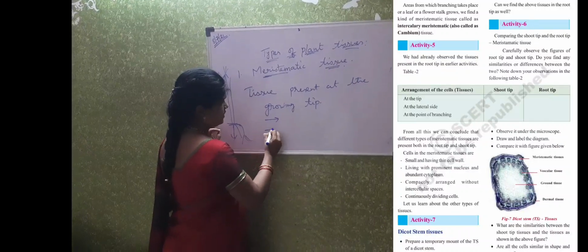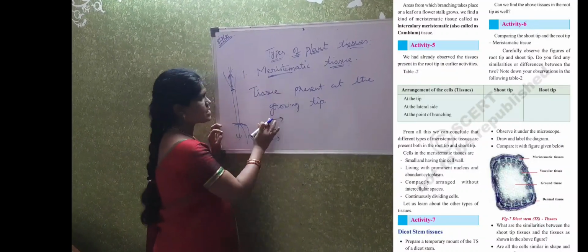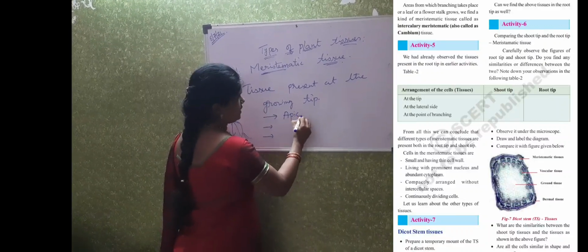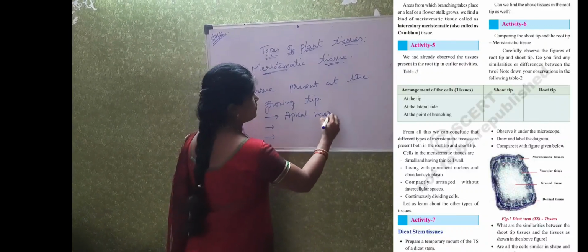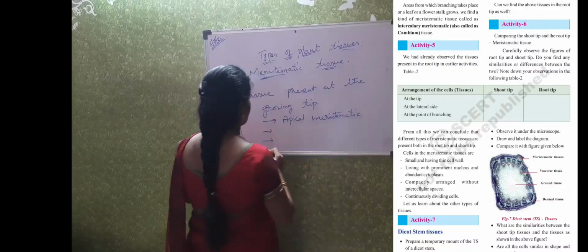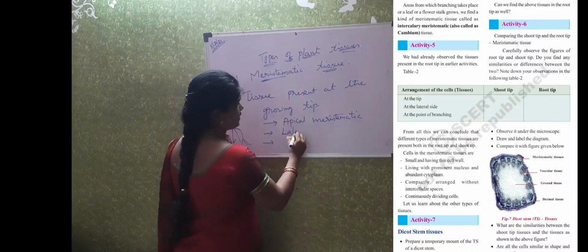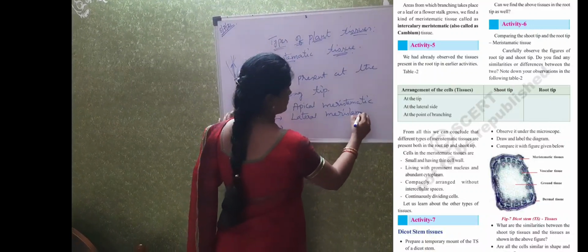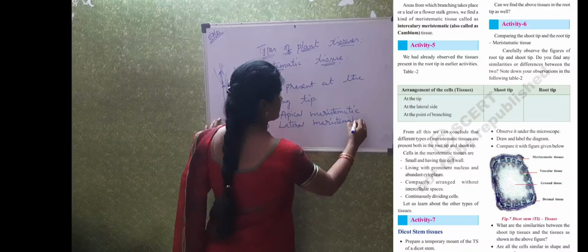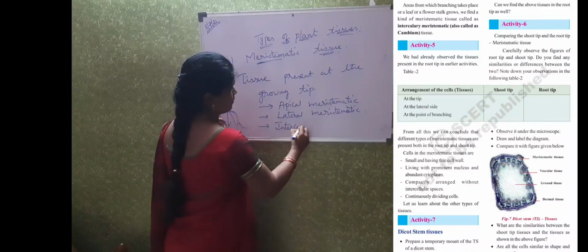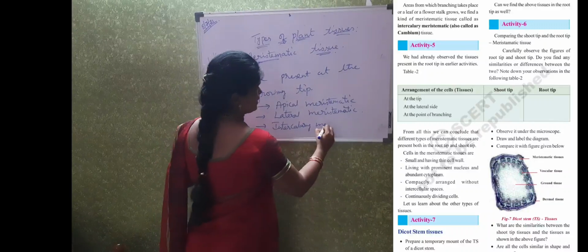So again, this meristematic tissue is divided into three types: apical meristematic tissue, lateral meristematic tissue, intercalary meristematic tissue.